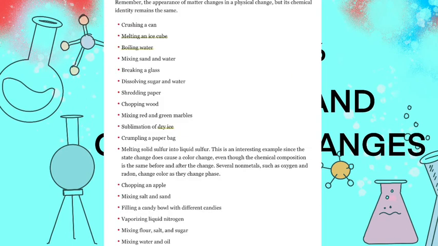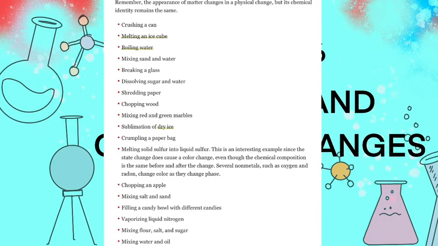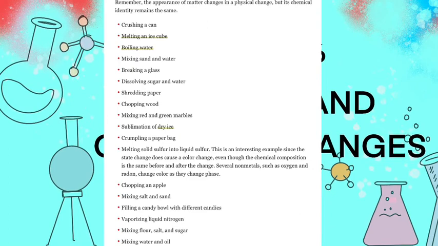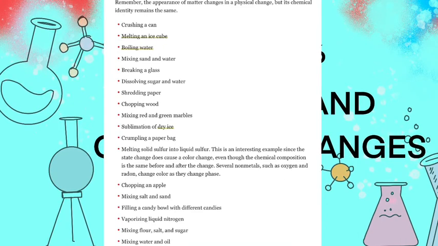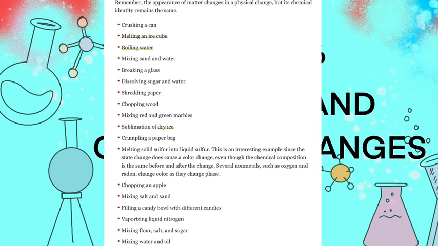So now let us revise some of the physical changes. Crushing a can, melting an ice cube, boiling water, mixing sand and water, breaking a glass, dissolving sugar in water, shredding paper, chopping of wood, mixing red and green marbles, sublimation of dry ice. Sublimation means conversion directly from solid to gas state.